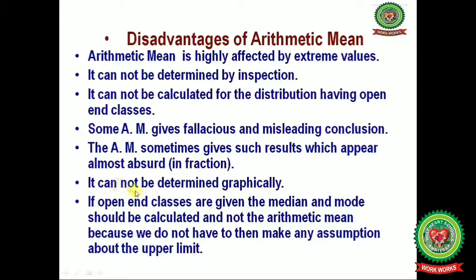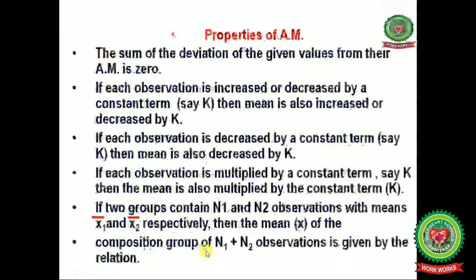It cannot be determined graphically. If open-end classes are given, the median and mode should be calculated and not the arithmetic mean, because then we do not have to make any assumptions about the upper limit.